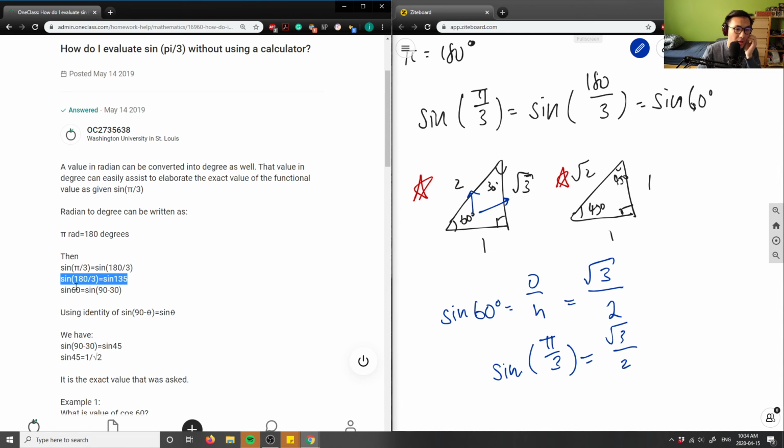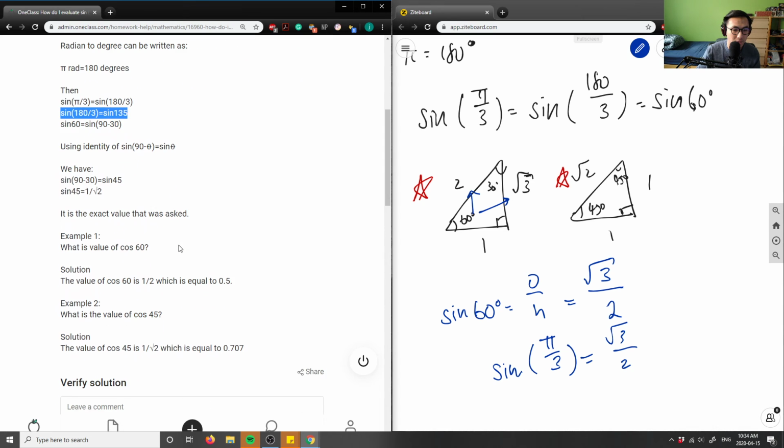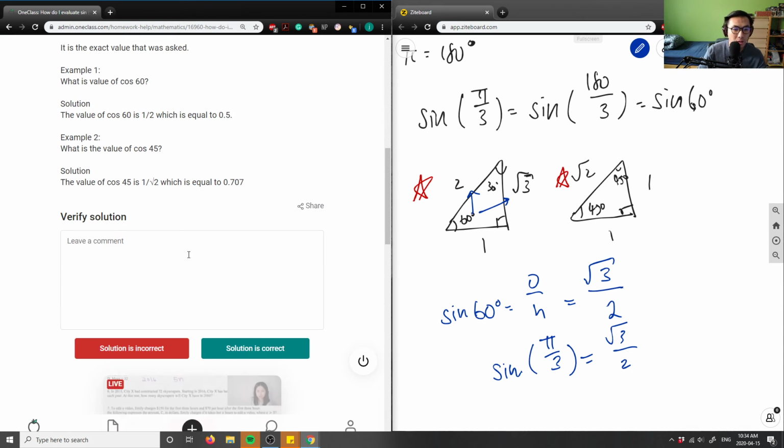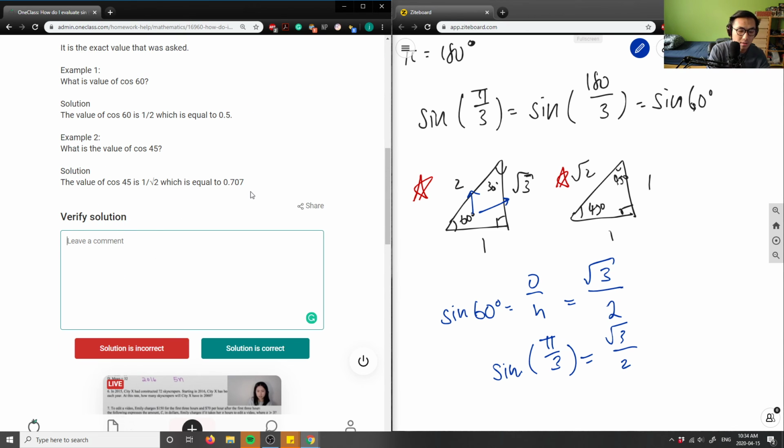This step is wrong. And then when you have sine 60 equals sine 90 minus 30, they're using an identity to help solve for sine 135 in this case. So this here is actually a wrong solution because of this step. Sine 135 does not equal this. The solution is incorrect because of this statement. Sine 180 divided by 3 equals sine 60, not sine 135.